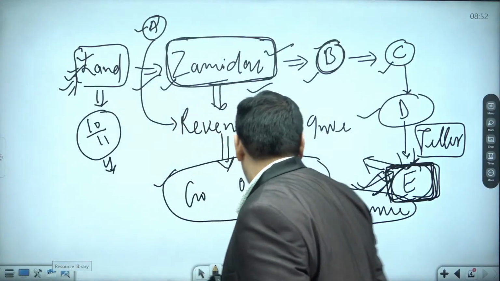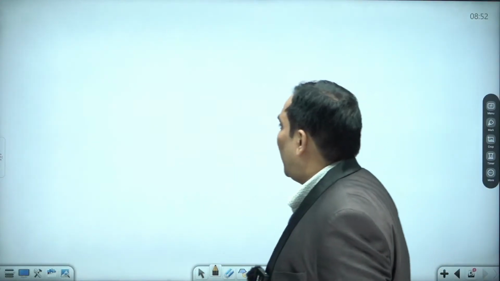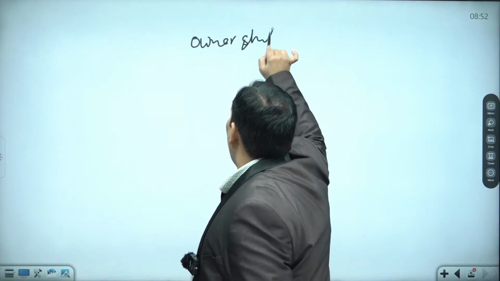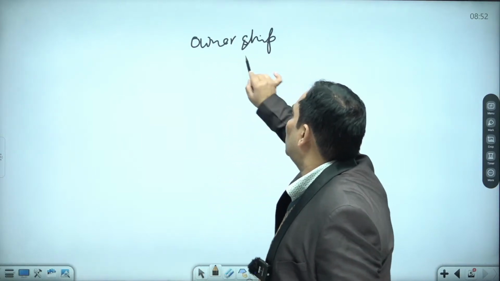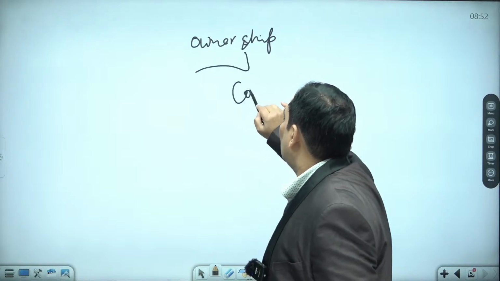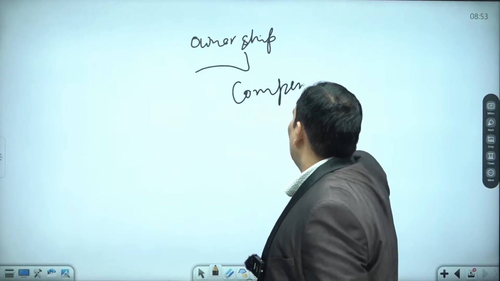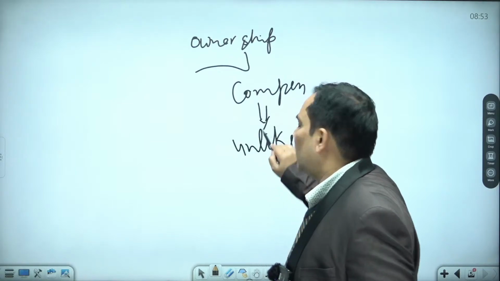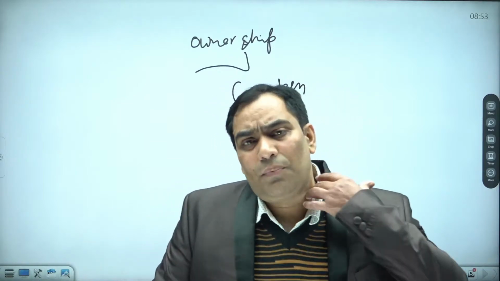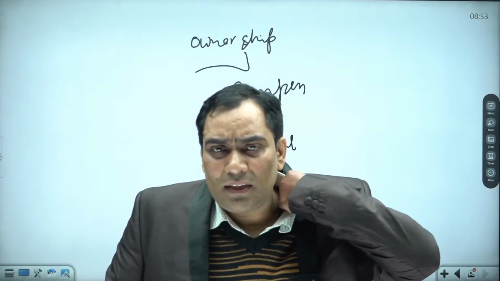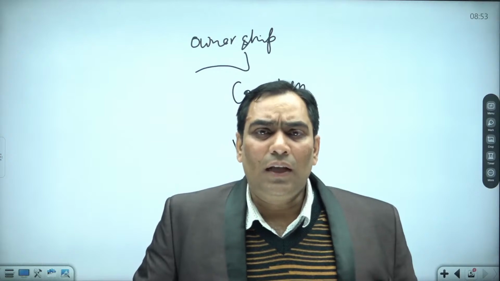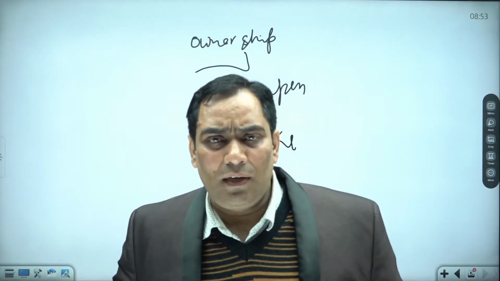When the ownership rights were taken from zamindars, they were compensated. Unlike Russia, in case of India, when ownership rights were taken from the zamindars and distributed among the actual tillers, the zamindars were compensated.